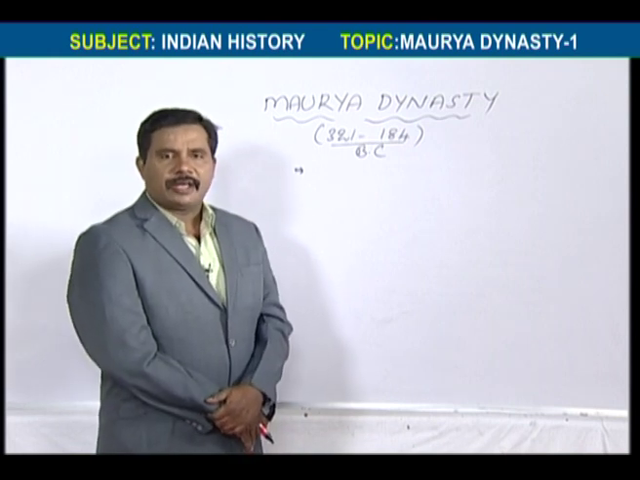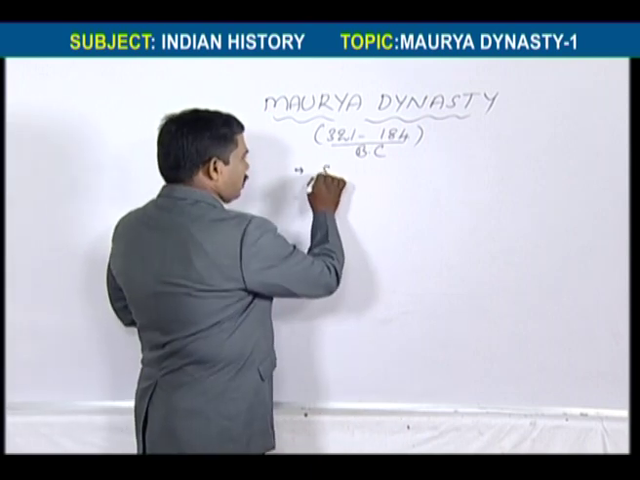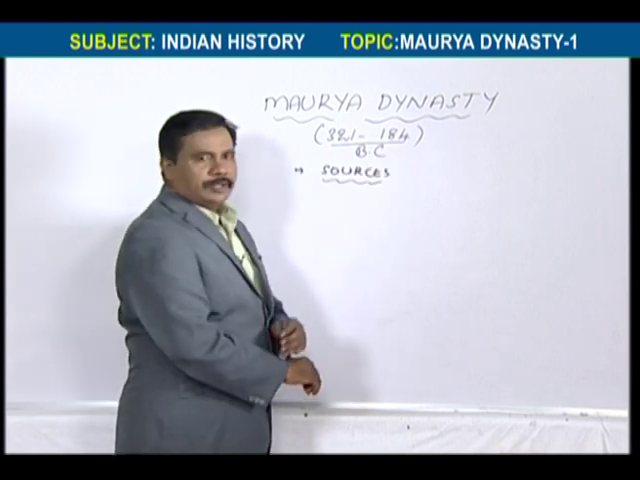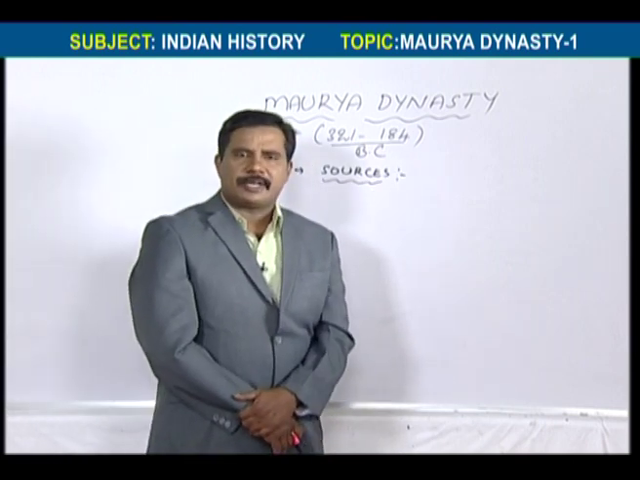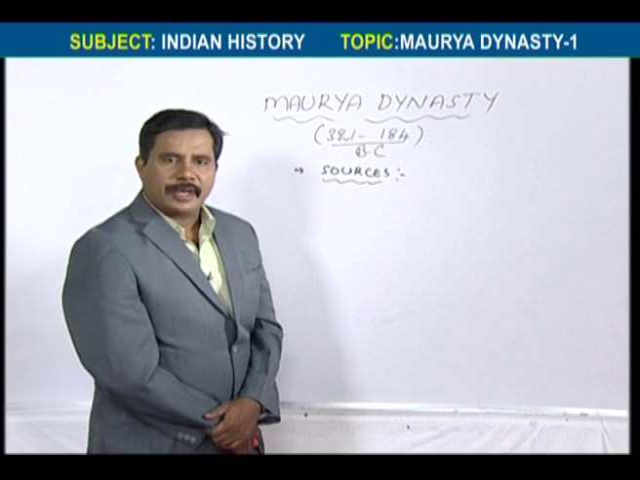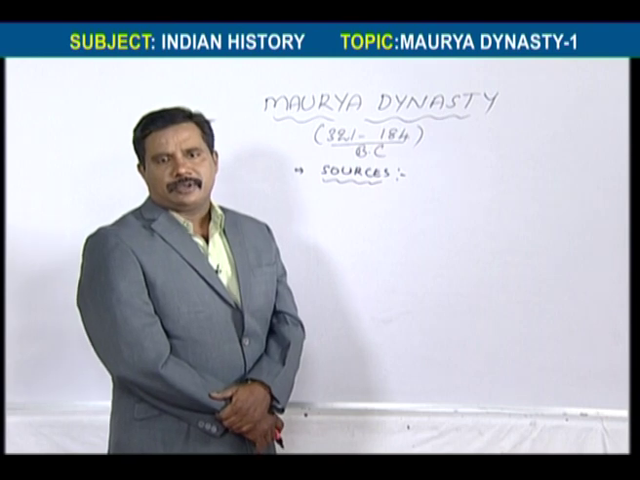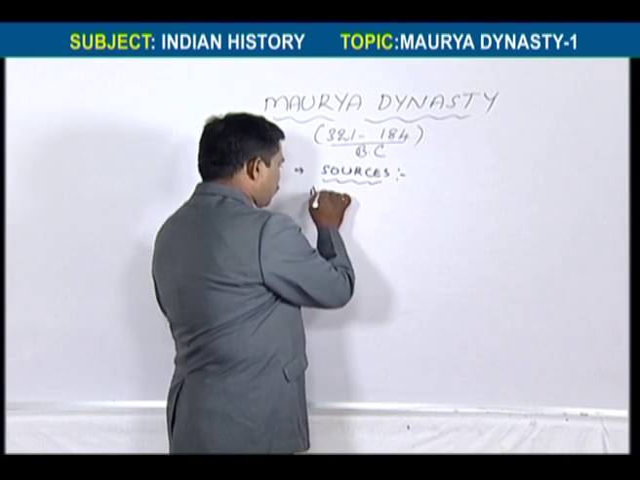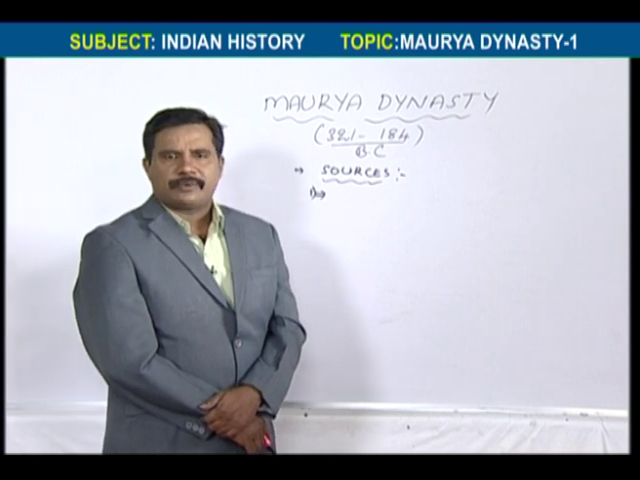We can explain the information later. First of all, we have to see what the sources for Maurya's history are. Here we have two kinds of sources, that is books and inscriptions. Among the books also we have two kinds, Indian books and foreign books. First we will see native books, Indian literature.